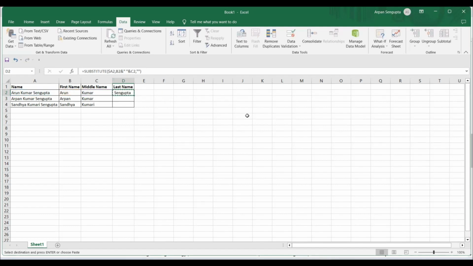Let me see if it works for others. And I don't know if there is any space or not. Let me also use a trim just to avoid that extra space, if there is any. I don't think there would be one, but just in case, I have removed it. Now you can see our name is split. Whatever three-part name you have, you can split it in this manner.